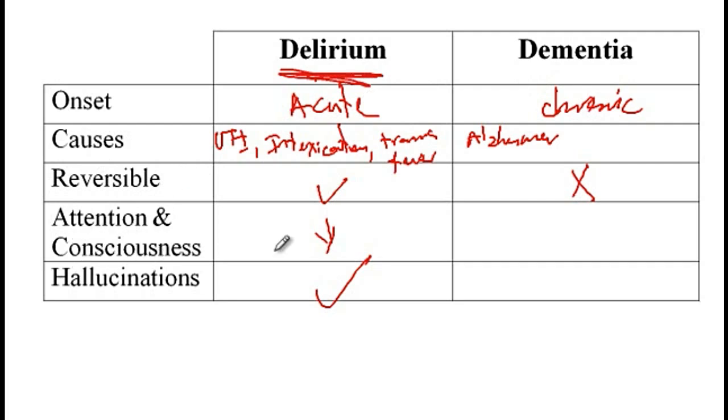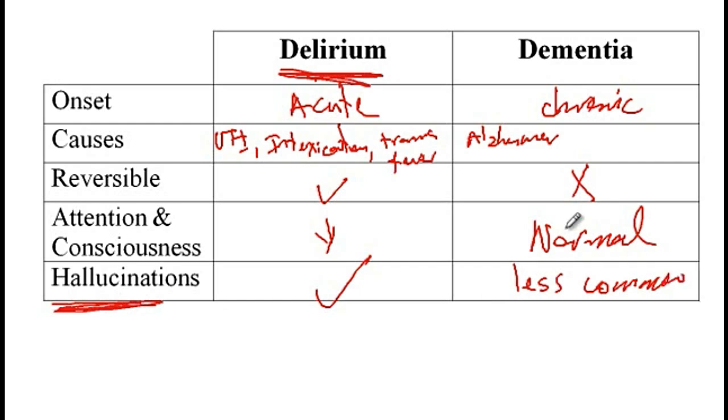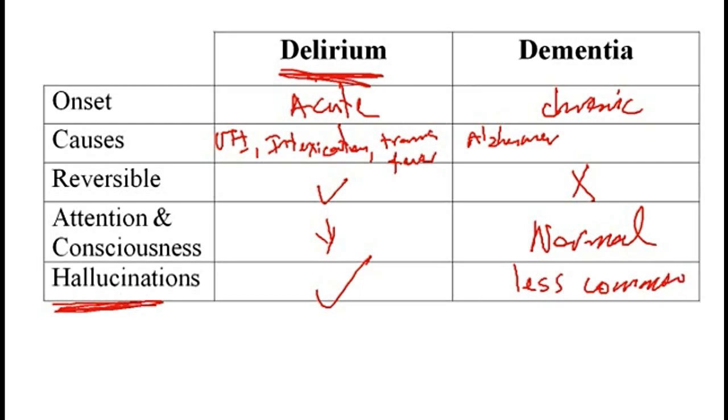However, the attention and consciousness is usually normal. So you can talk to an Alzheimer's patient, they look okay, they may forget, but they would still be able to listen to you and understand what you're telling them. And then they can present with hallucinations, but hallucinations are usually less common than in patients that are delirious. Now next, I would like to go over the common causes of dementia.